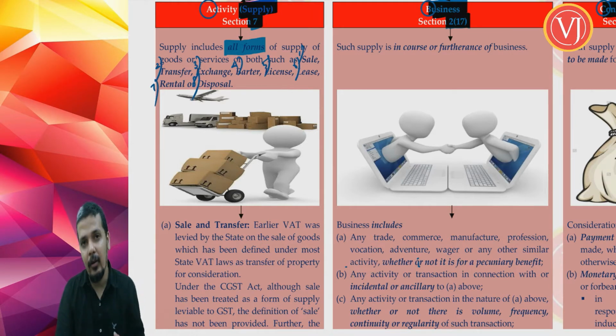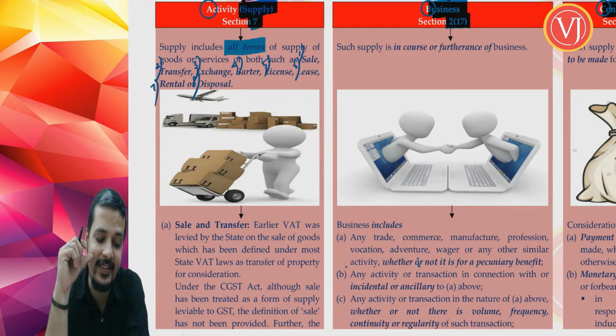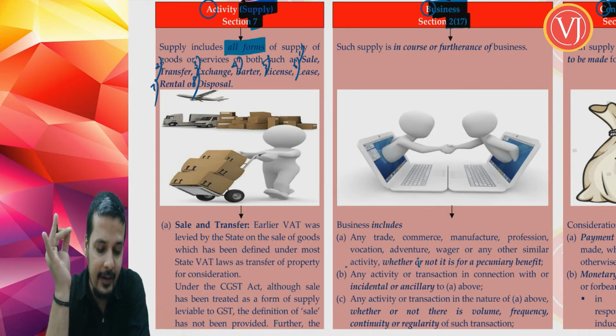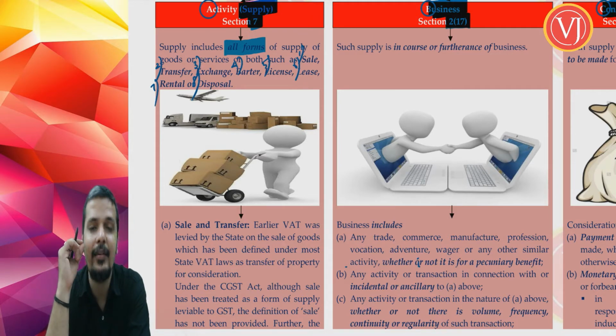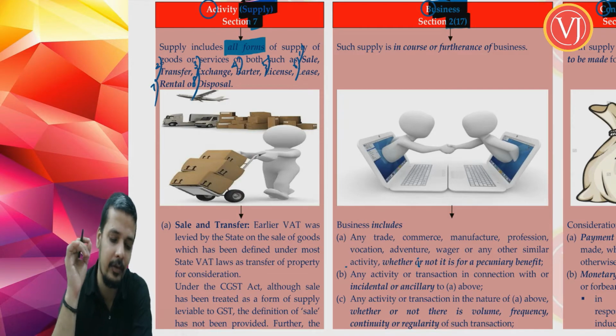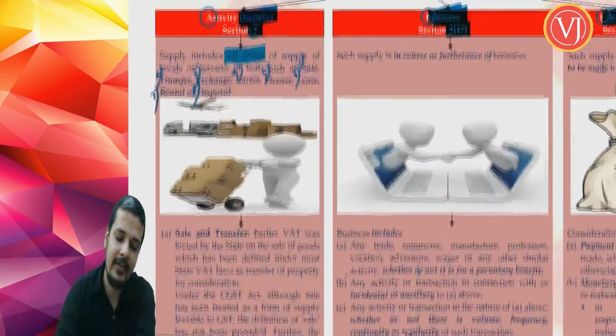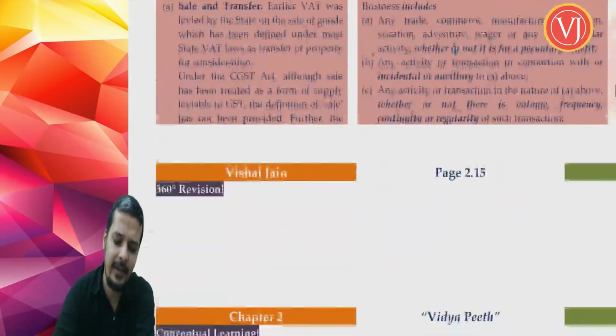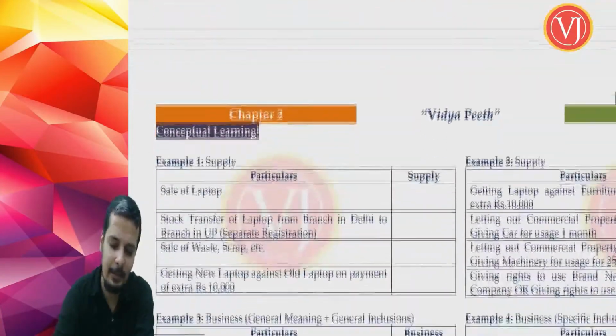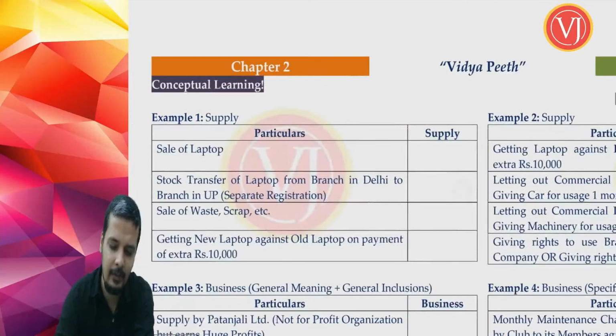They go ahead and tell that supply includes all forms of supply of goods or services, or both, such as it can be either sale, or transfer, or exchange, or barter, or license, or lease, or rental or disposal. Now to understand that particular supply, we'll take one by one and we'll take examples side by side. To understand that particular supply, let us take example of all these cases.